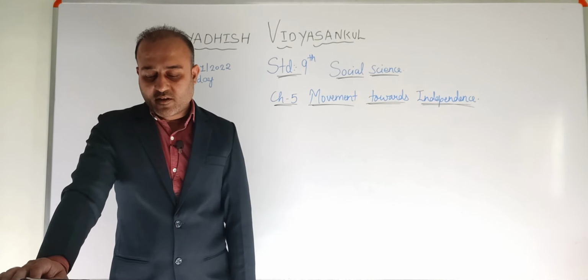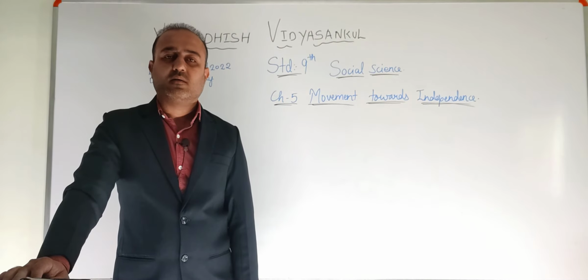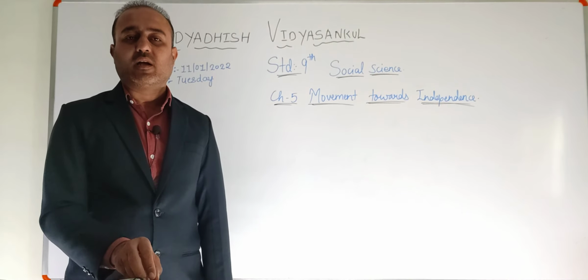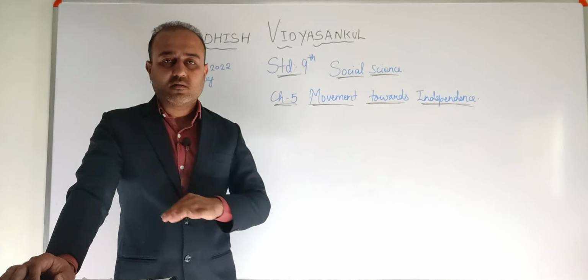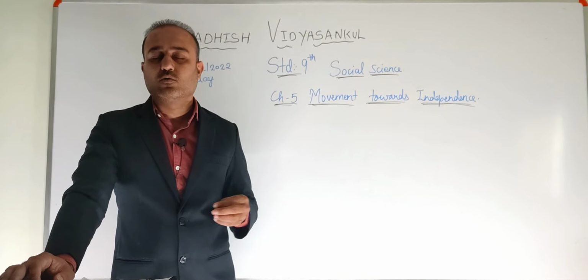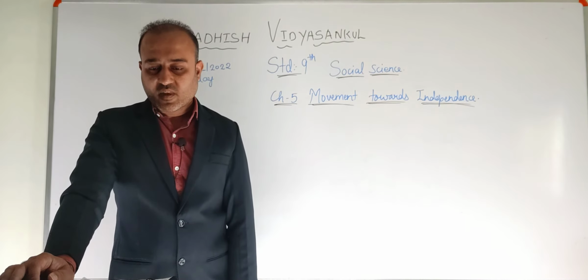On women and children continued, but the agitation did not decrease. That means the intensity of the people to fight against the Britishers did not get affected in any way. They kept on fighting against the Britishers, right.